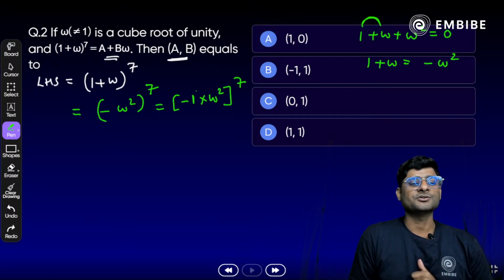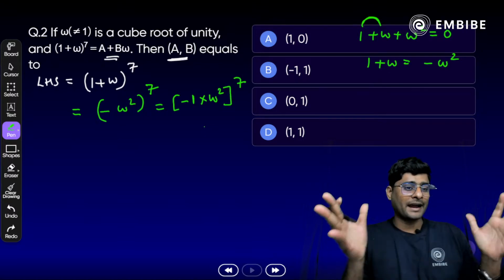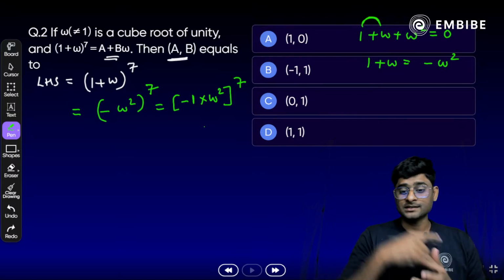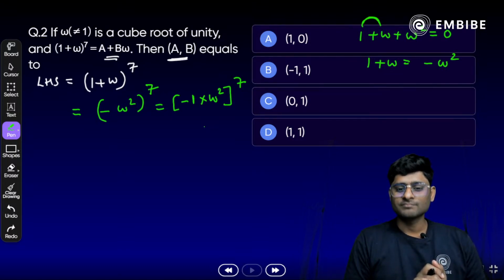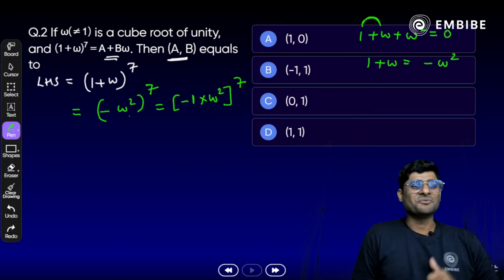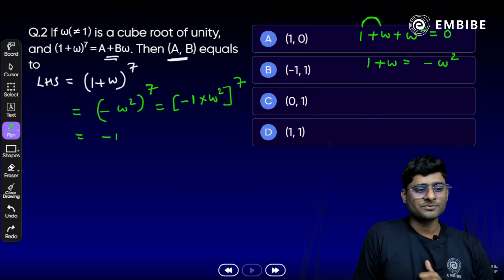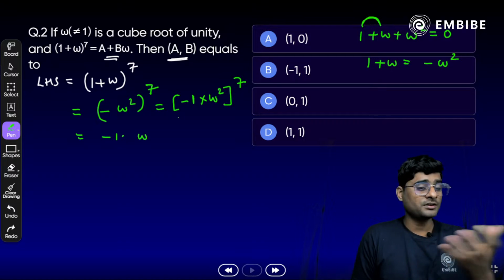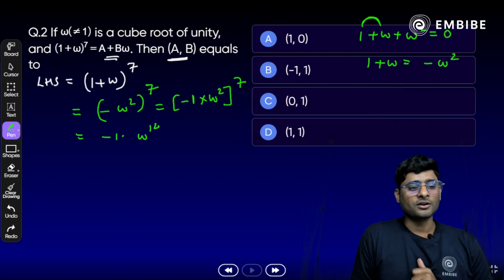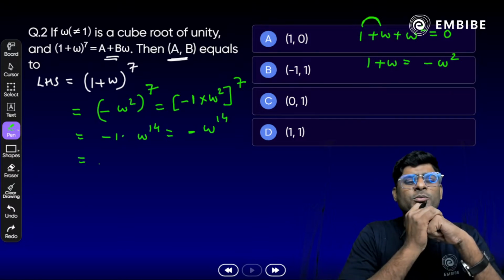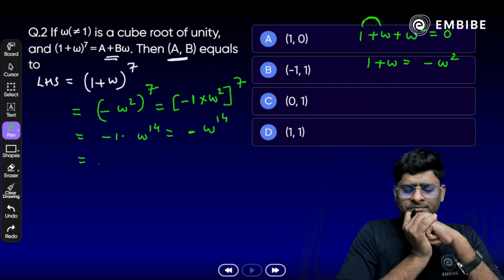Now you can understand easily. Once we open the bracket, we get minus 1, because the power is odd, times omega raised to power 2 sevens are 14. So we get minus omega raised to power 14.